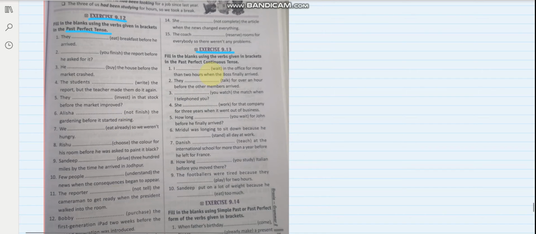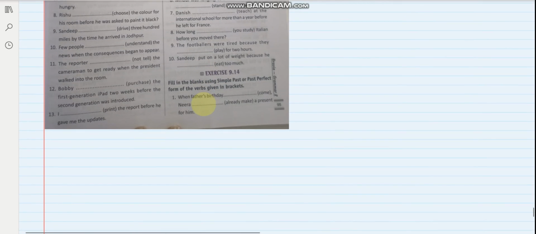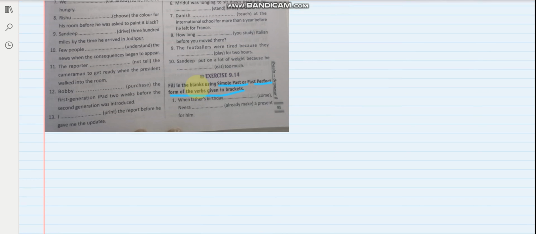Similarly, in 9.13, you have to use past perfect continuous tense. I dash in the office for more than 2 hours when the boss finally arrived. So I had been waiting. Dash you dash the match when I telephoned you. Had you been watching the match when I telephoned you? Similarly, 9.14, you have to use simple past or past perfect form in these. So since these two are clear to you, I hope you'll be able to do 9.14 also.